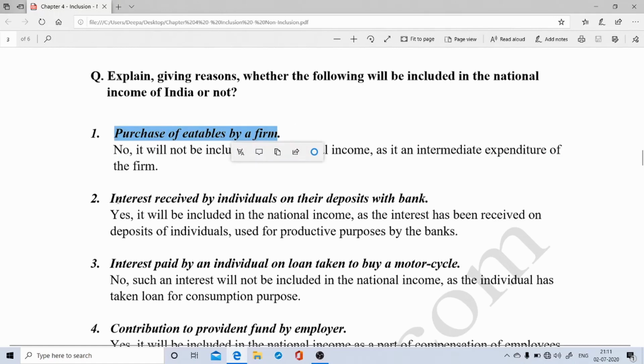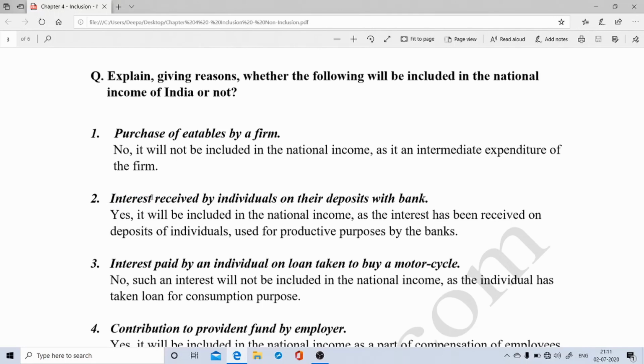Second, interest received by individuals on their deposits with bank. Now, if you refer to the income method of calculating domestic income, NDPFC, we know that interest is a component of operating surplus. But now the question arises, is any type of interest included in the calculation of national income?